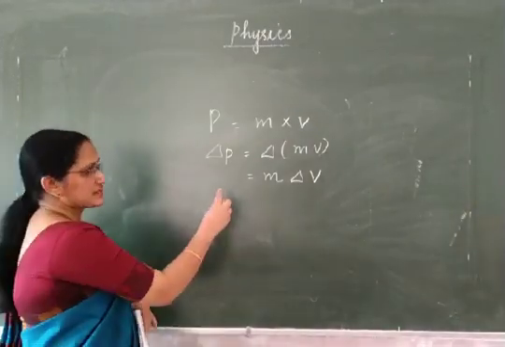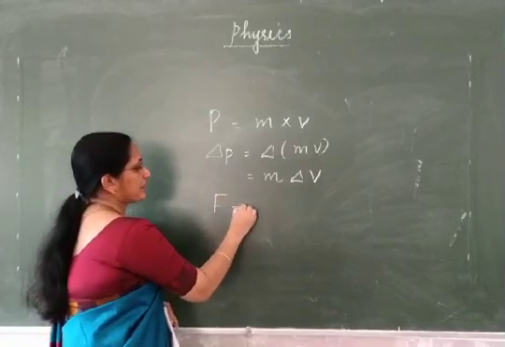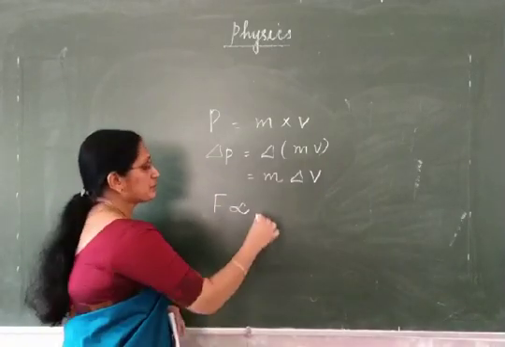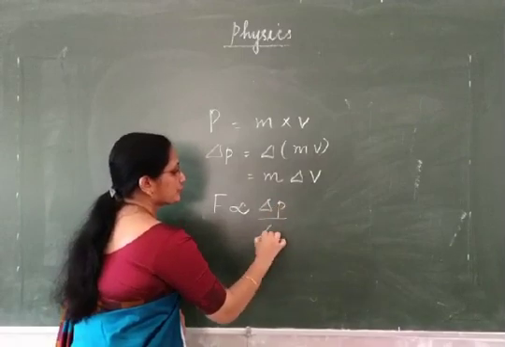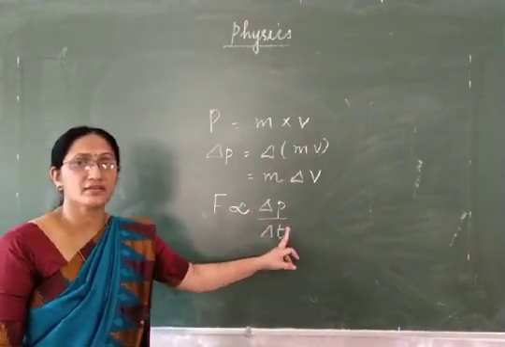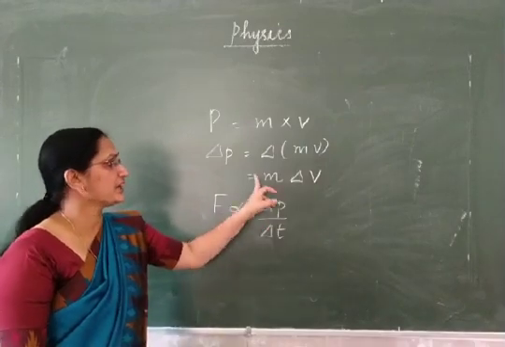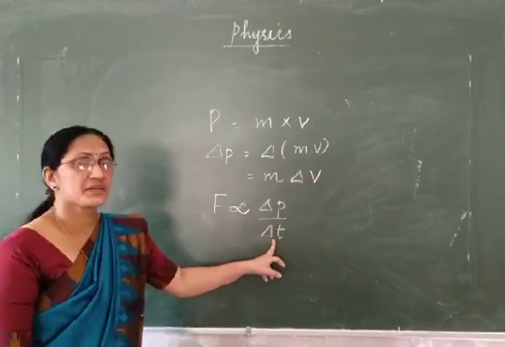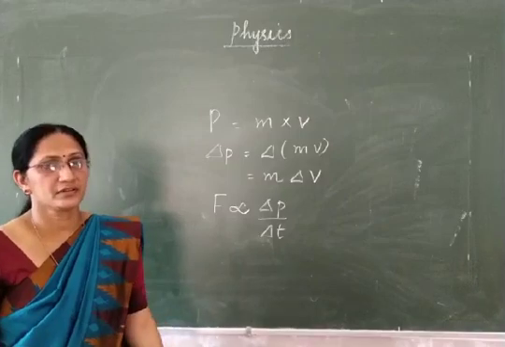Newton's second law states that the force applied is directly proportional to the rate of change of momentum. That means F is proportional to delta P by delta T. Delta P means change in momentum. Delta T means time interval.